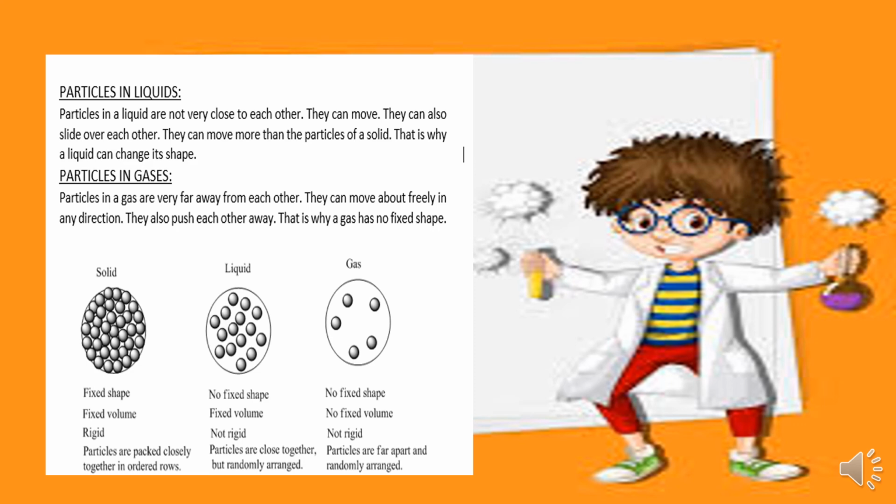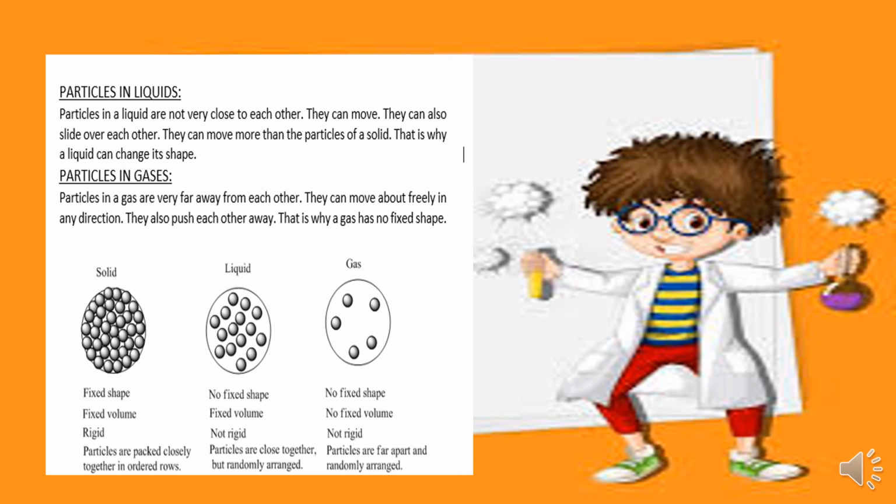Now you see in the diagram, the properties of a solid are they have fixed shape, they have fixed volume, they are rigid. Particles are packed closely together in ordered rows in solids. Now the properties of liquid. Liquids have no fixed shape, they have fixed volume, they are not rigid as compared to solids.